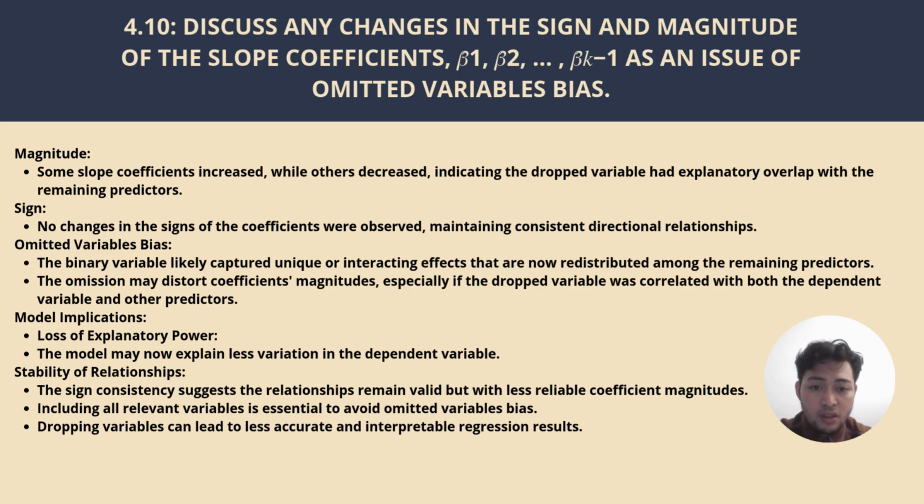This emphasizes the importance of including all relevant variables to avoid bias and ensure accuracy in regression analysis. In this case, while the signs remain stable, the magnitude shifts remind us of the critical role that omitted variables play in influencing regression results.